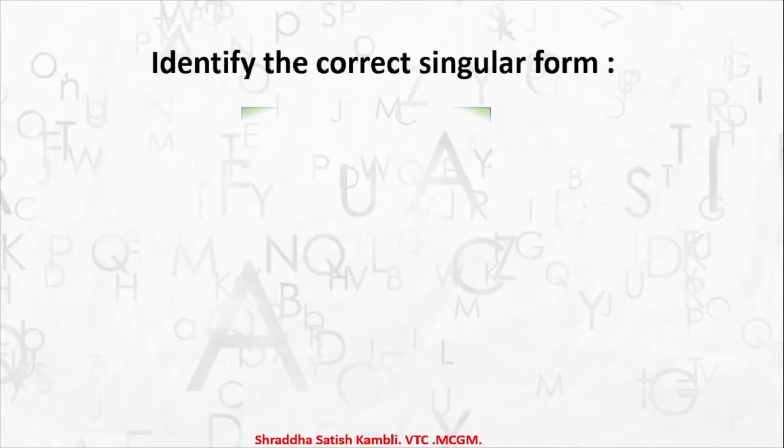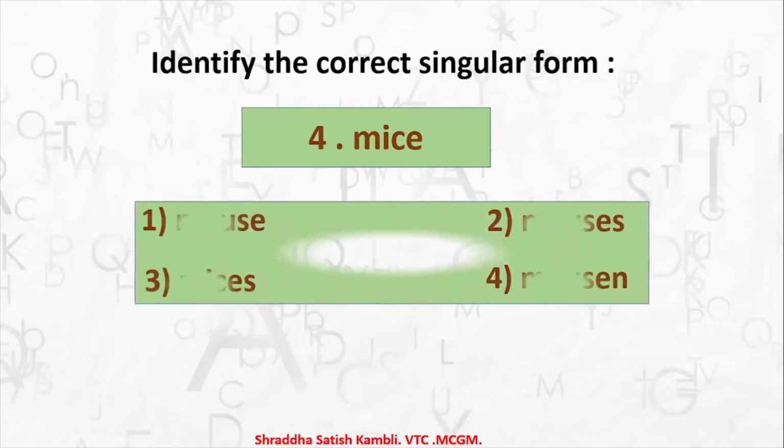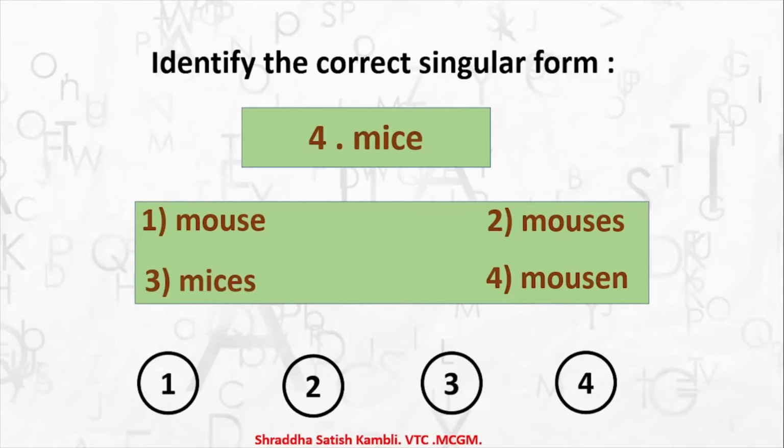Coming to the second last question in this pattern, mice. Mice, which is the plural, so which is the singular? Is it 1 mouse? Is it 2 mouses? Is it 3 mices? Or 4 mousen? So what is the correct answer? It is option number 1. It is mouse. 1 mouse, many mice.